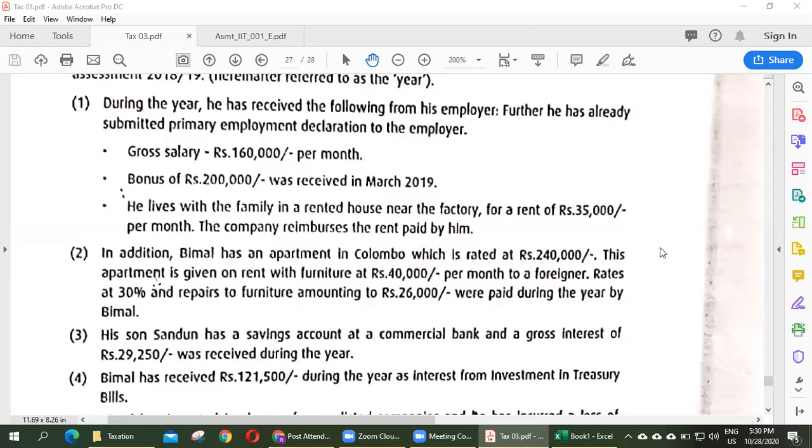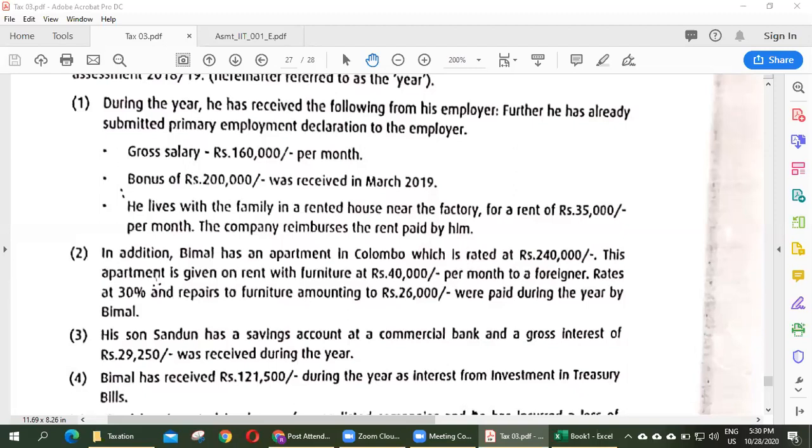How is the house provided by the company?